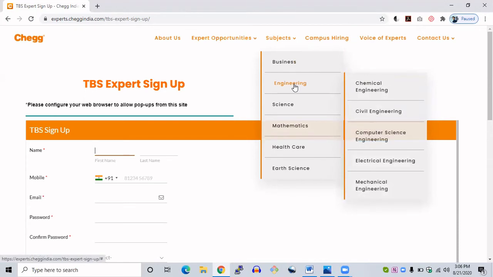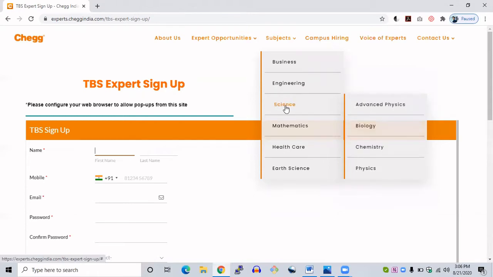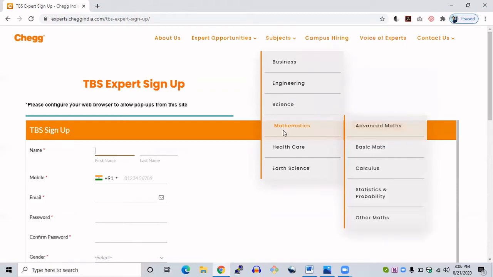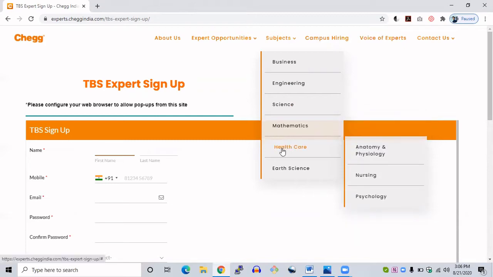Here I will be showing you the solution for mechanical engineering, which I have solved, and the payment which I have received from Chegg. I will show you one of my sample solutions. In our science section, we have advanced physics, biology, chemistry, and physics. In mathematics, advanced math, basic maths, calculus, statistics, probability, and other maths are there. In healthcare section, you can see nursing, psychology, and earth science.